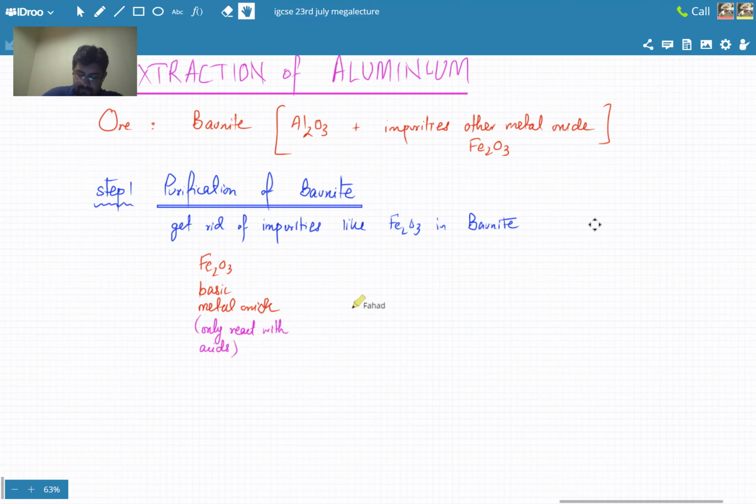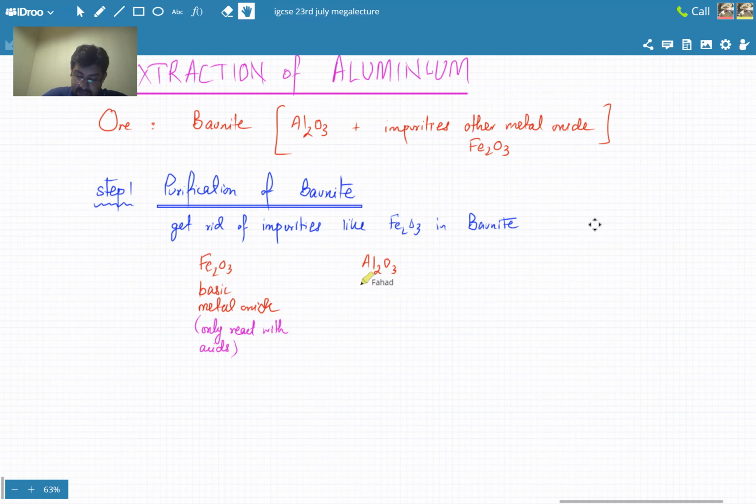And this other one, aluminium oxide. Now we want to keep aluminium oxide and we want to get rid of Fe2O3. Remember this: there's a rock that contains both. We need to extract aluminium, so we want to first purify it. We need to get rid of Fe2O3, and we need to keep Al2O3. Now Al2O3 is a special type of metal oxide.